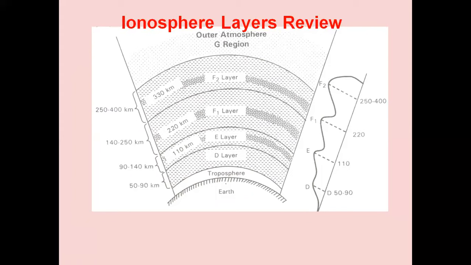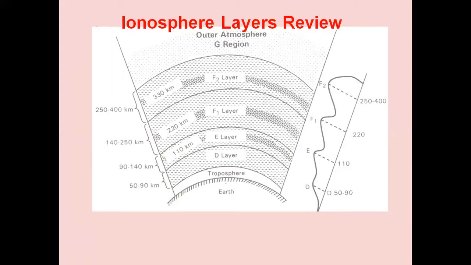The reason for disappearance is the recombination of ions into molecules. The next layer is the F1 layer, which exists at a height of 180 kilometers and combines with the F2 layer during night time. Its day thickness is about 20 kilometers. Although some HF waves are reflected from it, most pass through to be reflected from the F2 layer. Thus, the main effect of the F1 layer is to provide more absorption for HF waves.